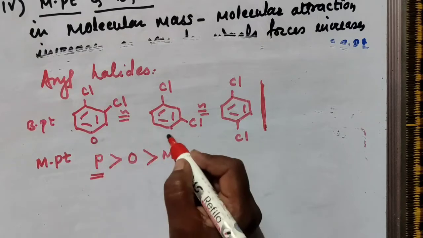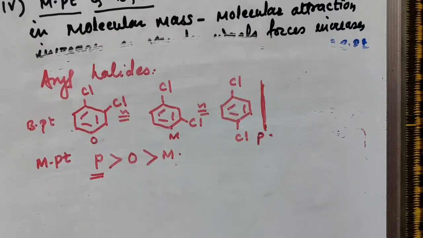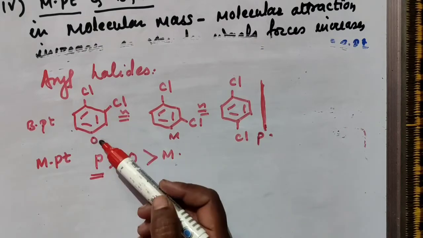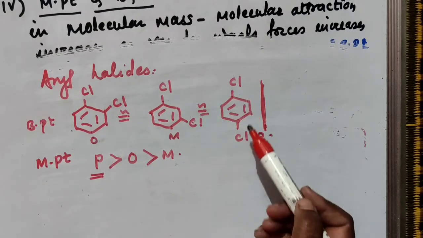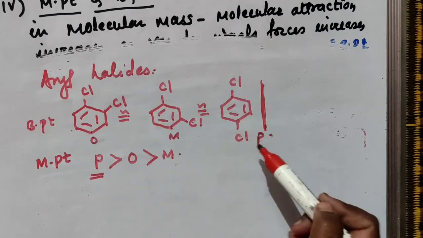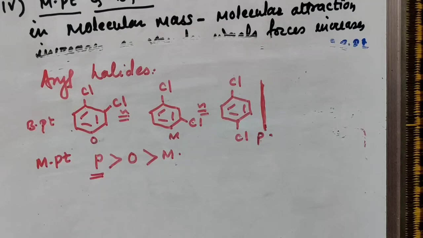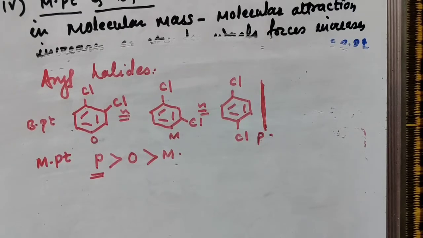This is ortho, meta, and this is a para compound. Once again I am reminding, 1 and 2 position is ortho, 1 and 3 is meta, 1 and 4 is a para compound. Out of these 3, para compound is a symmetrical compound, and as symmetrical compounds are easily packed closely in the crystal lattice, their molecular attraction is more, force of attraction is more in between two molecules. These are firmly bound with each other, and so it requires more energy to separate these two molecules, and hence the melting point of para compound is larger than ortho, which is larger than meta compound.